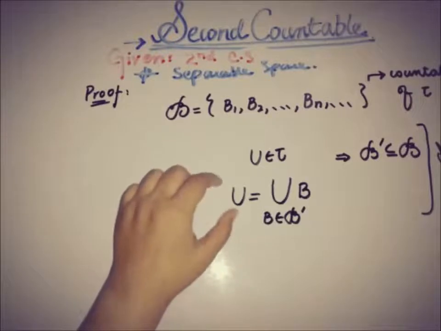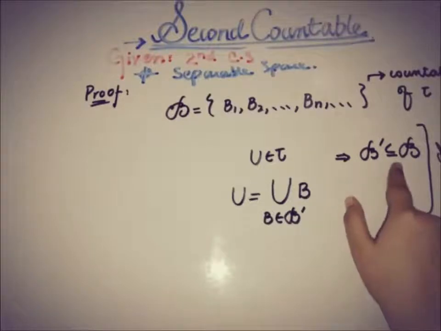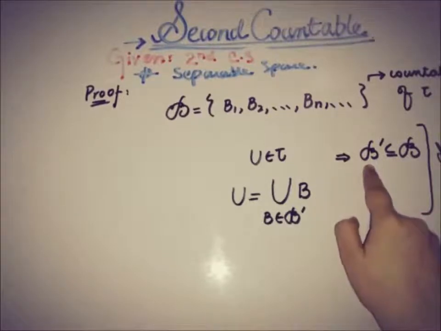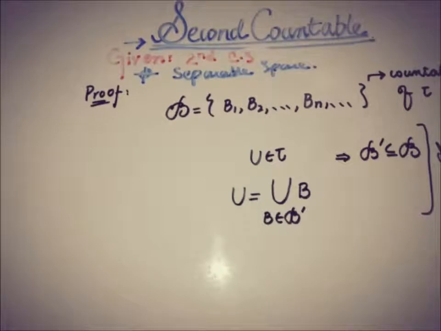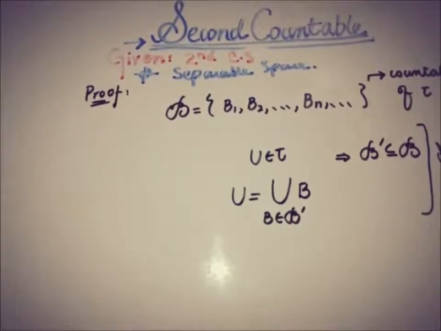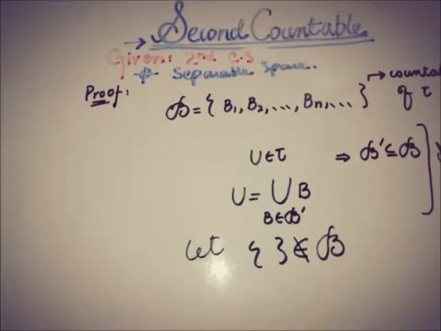So every open set can be written as the union of sets in some subcollection, where B prime is the subset of basis B that is countable, and B are the elements of B dash as well as from B. So we have recalled the definition of the basis here. Now let's make an assumption that the basis B does not contain the empty set. If it has the empty set, then we are not interested in that. The empty set does not belong to the basis.